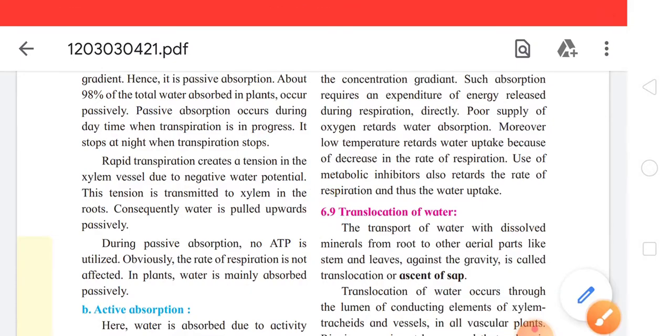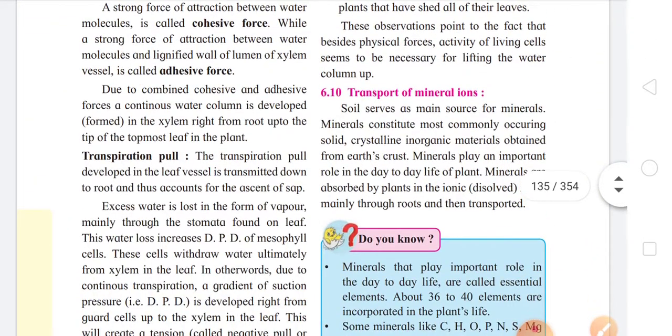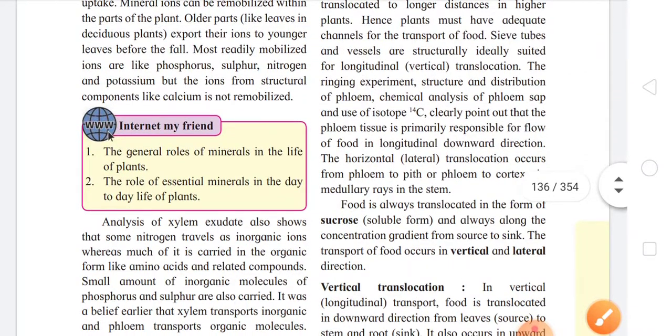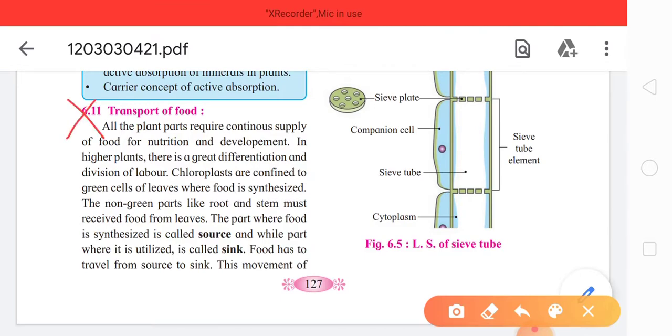Now come to page number 126 directly. Let's come to page number 126. On page number 126, there is this topic, subtopic 6.10, transport of mineral ions, which is again deleted and reduced. So it is non-evaluative for the exam. Next, on page number 127, subtopic 6.11, that is transport of food, is again deleted and non-evaluative for the exam.